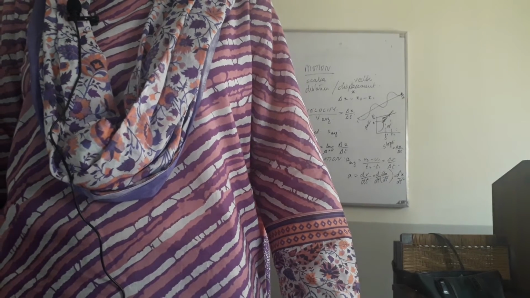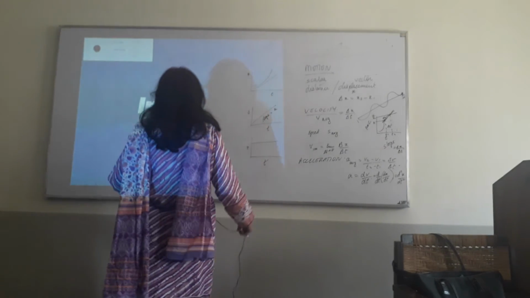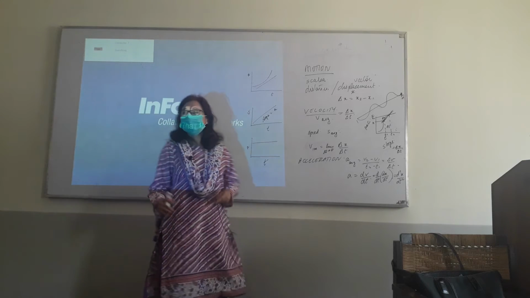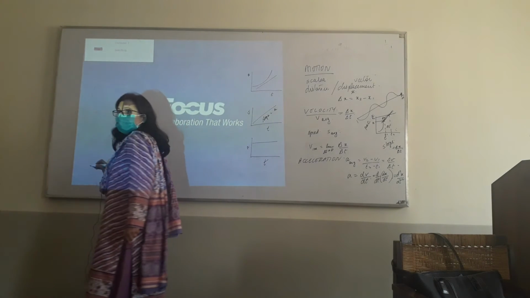Now, I would like to draw your attention to page number, which page is this? 23. On page number 23, we have a table. This is called, which table is this? This is table 2.1?